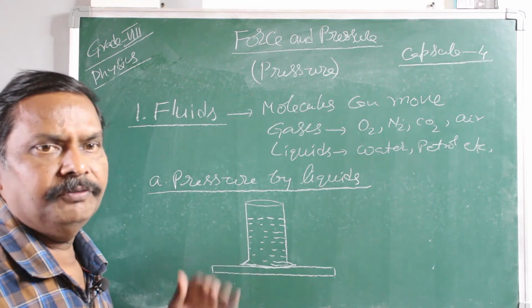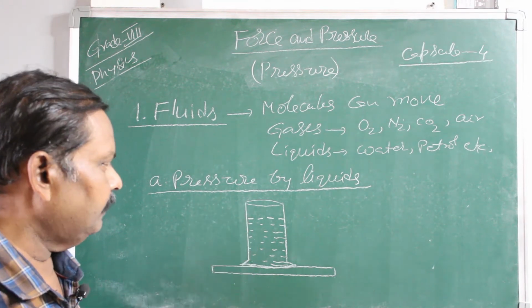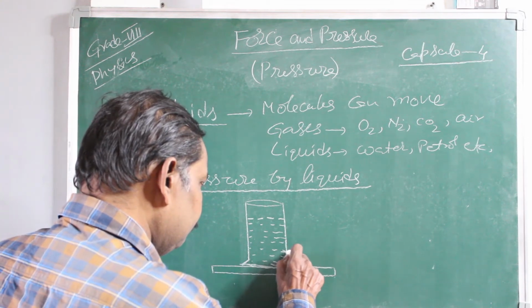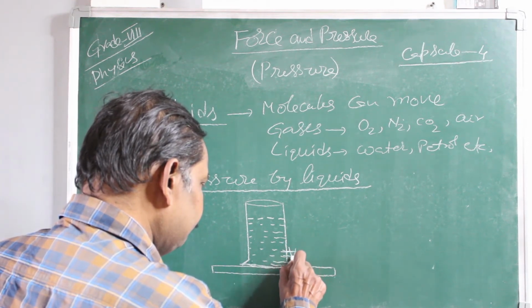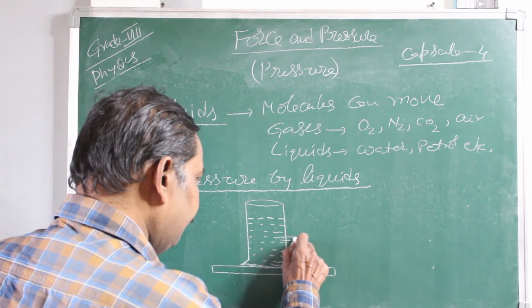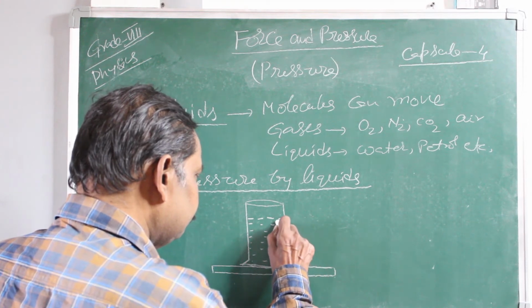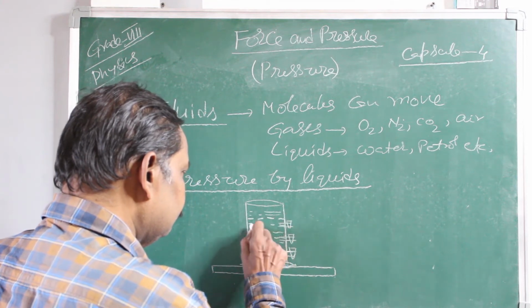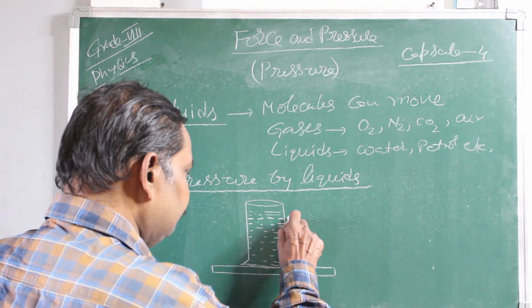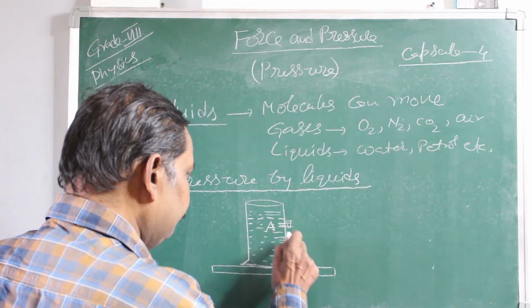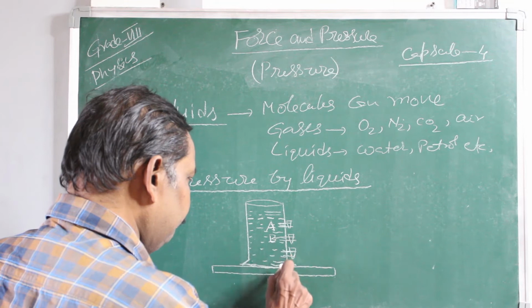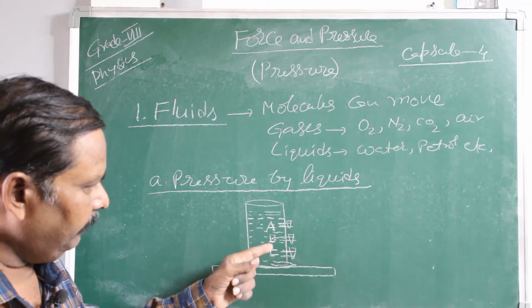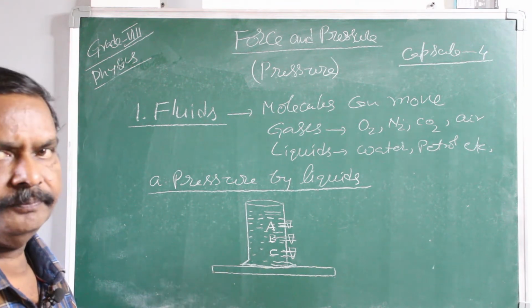This vessel has 3 holes, say 3 taps at different heights. This is tap A, this is B and C. There are 3 taps A, B, C at different heights.